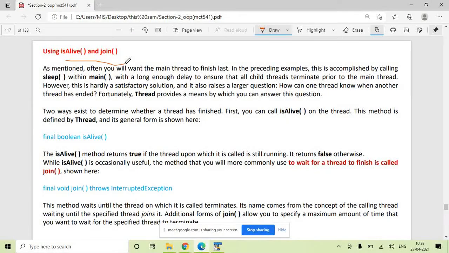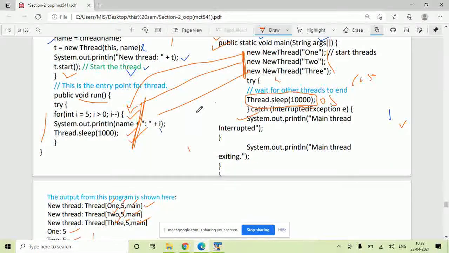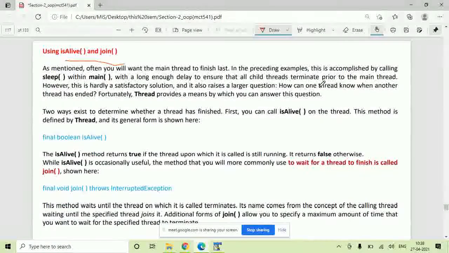In the previous code, we used this 10,000 sleep time. Here we had chosen it very meticulously, because we wanted to ensure that the execution of thread 1, thread 2, and thread 3 gets over before this time. Okay, so there is a smart way of doing this.